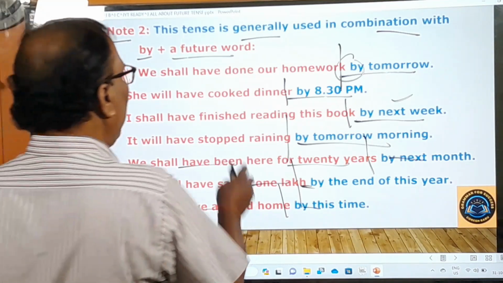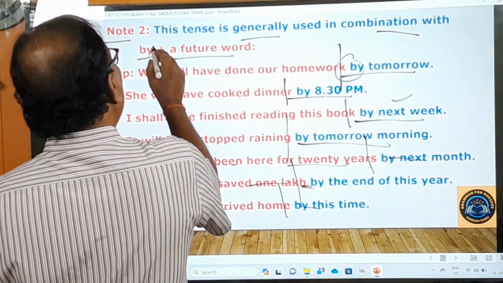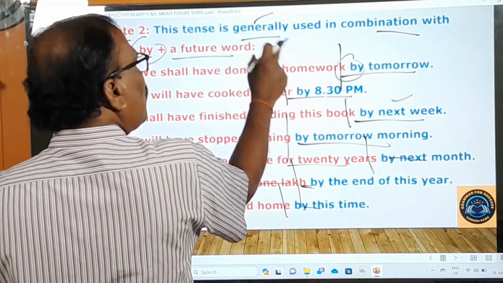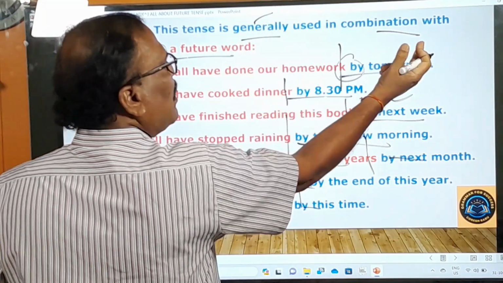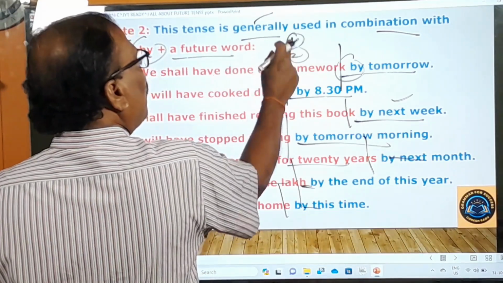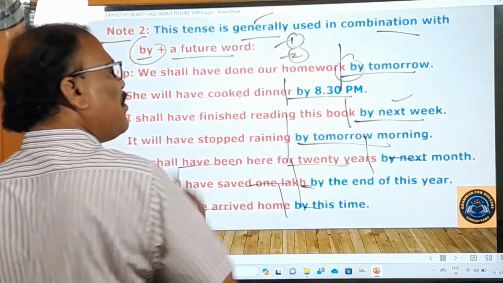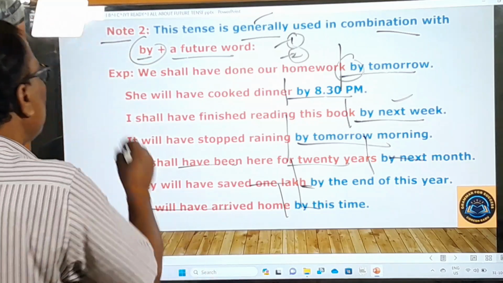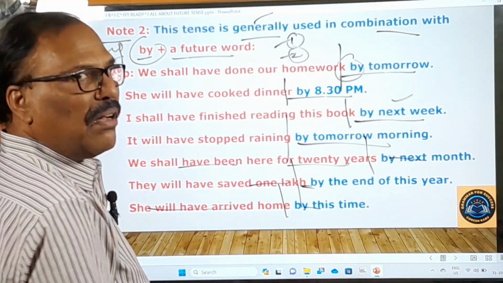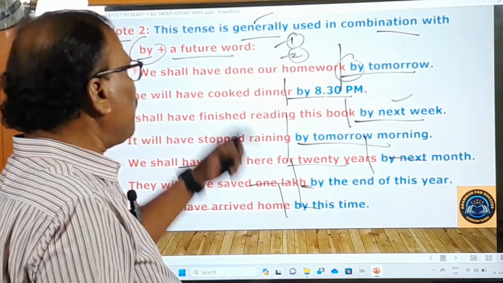So in this way this future perfect tense is generally used with by plus a future word. It is also used with before plus simple present. That is one point. And the other point is by plus a future word. So with these two things this future perfect tense is used, and this is also a very, very important rule or note for your competitive examinations. Keep this point in your mind.